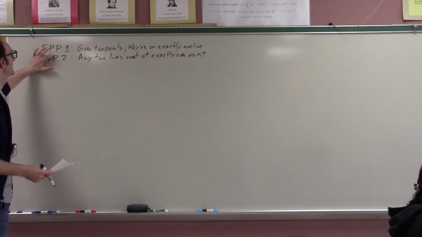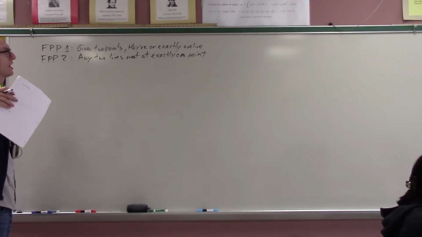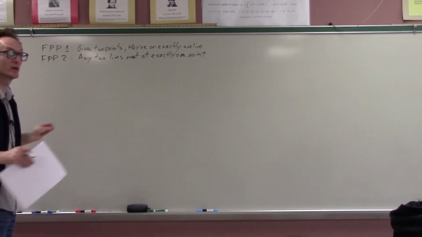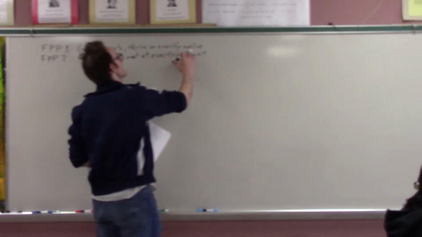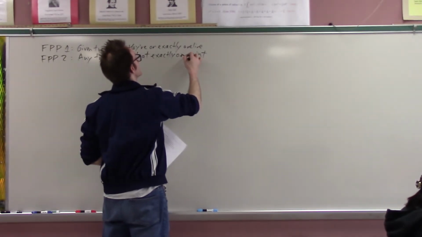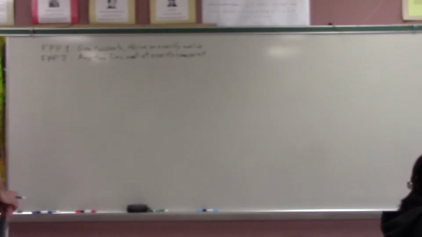Also note the duality of FPP1 and FPP2. Every 2 points are on exactly one line, or there is exactly one line through any 2 points, but also any 2 lines meet at exactly 1 point. So, which is to say that there's one point going through any 2 lines. Okay, then there's